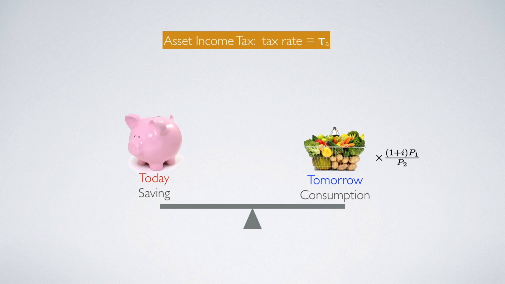We start from the asset income tax. Suppose the government imposes a tax on asset income. Asset income is the income generated by financial assets. So here on the right-hand side, the asset income is interest income. So if the tax rate is tau A, then it means that the asset income for one unit of saving would change from i dollars to (1 - tau A) times i dollars. Therefore, the value of saving would change to what we see now. It would decrease.